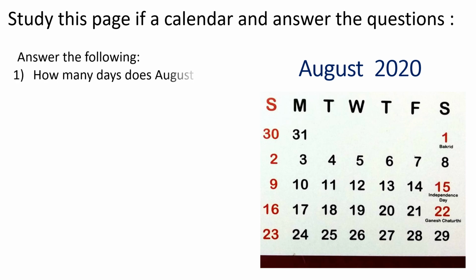Answer the following. How many days does August month have? So you have to check the last date of the August month. And did you remember we have learned before also days of the months, how many days are there in each month. So your last date is 31st. So write the answer. August month have 31 days.